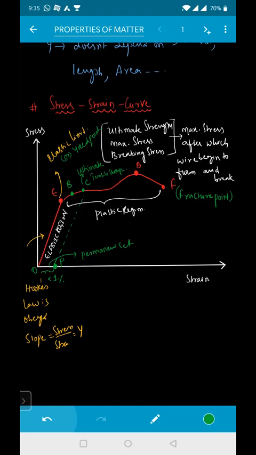That is called your ultimate tensile strength. From C to B in the graph is the ultimate tensile stress. That means the maximum stress after which the wire will begin to flow. Wire begins to flow means it is flowing like a liquid and it will start breaking. Ultimately at point F, the wire will be completely broken down, and that point is called the fracture point. Clear?